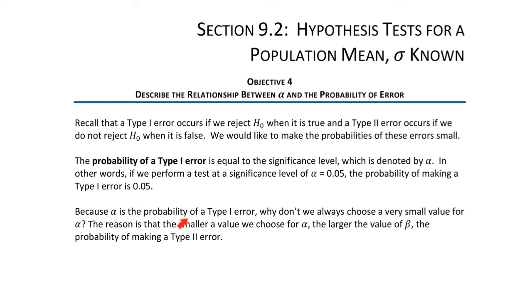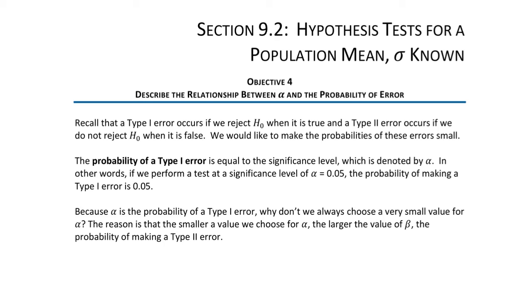Because alpha is the probability of type 1 error, why don't we always choose a very small value for alpha? The reason is that the smaller the value we choose for alpha, the larger the probability of making the type 2 error. So in summary, when a test is performed with significance level alpha, the probability of type 1 error is alpha. If we choose a smaller value for the significance level alpha, the probability of a type 1 error is smaller, but the probability of a type 2 error becomes larger.